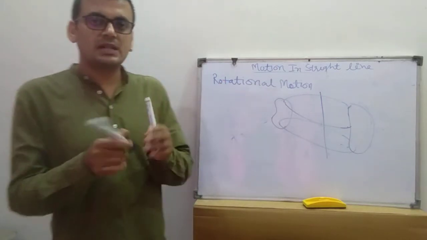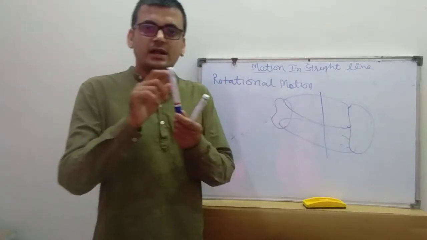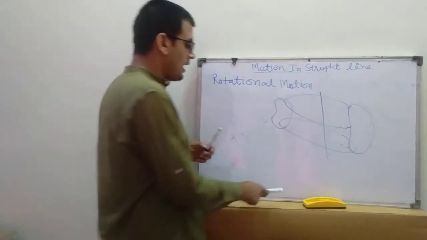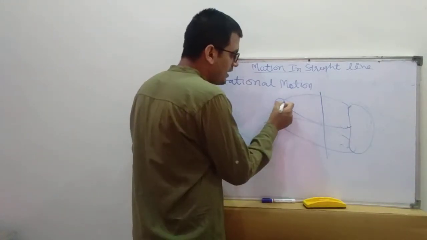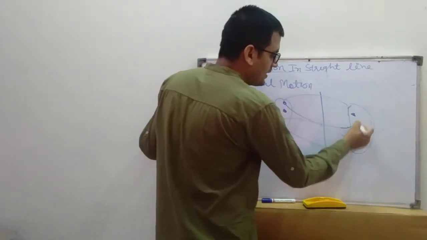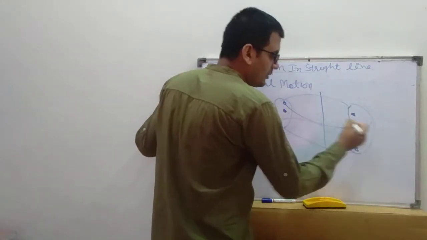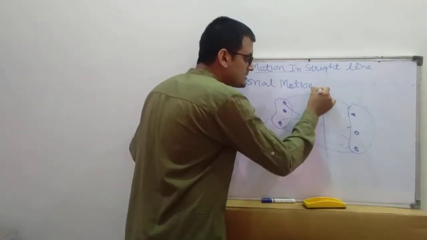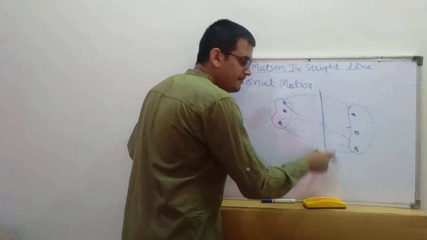In rotational motion, all the particles of this body form concentric circles. Now look, whatever the particle here, whatever the particle here, they all have the same center of rotation.